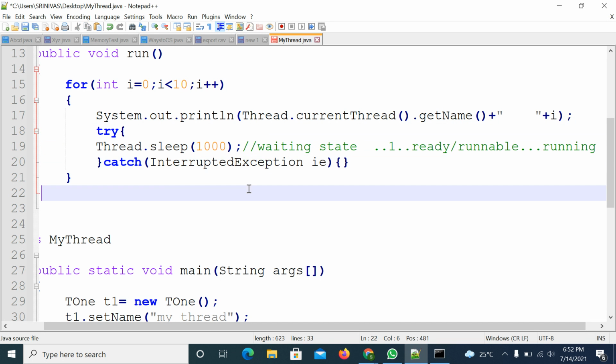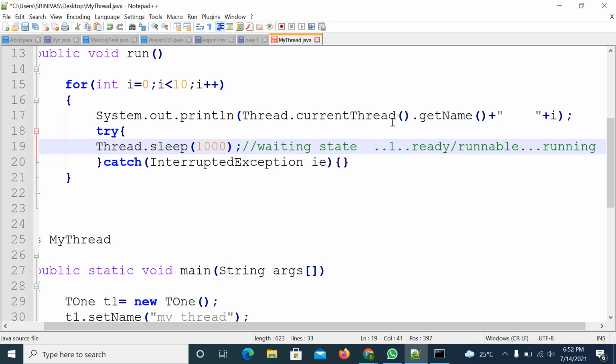Okay, sir. Right. So whenever you are asking the thread to wait for 1 second, it will stop the thread. It will enter into the waiting state, then to the ready or runnable state, then to the running state. Right. So again the for loop will be executed the next time. It will print the next line and it will wait for 1 second. Then again it will print like this. It will print 10 times.